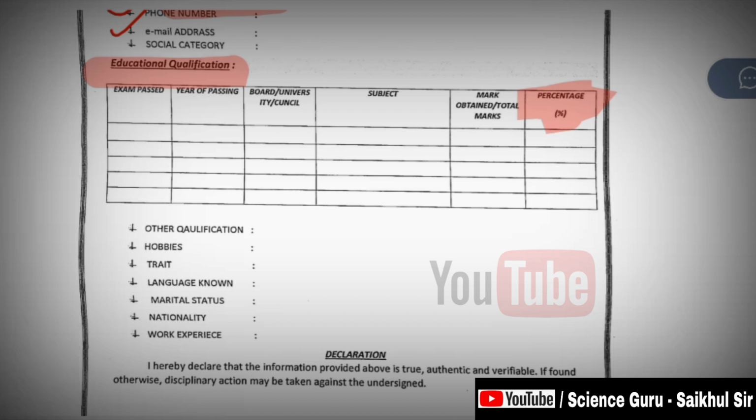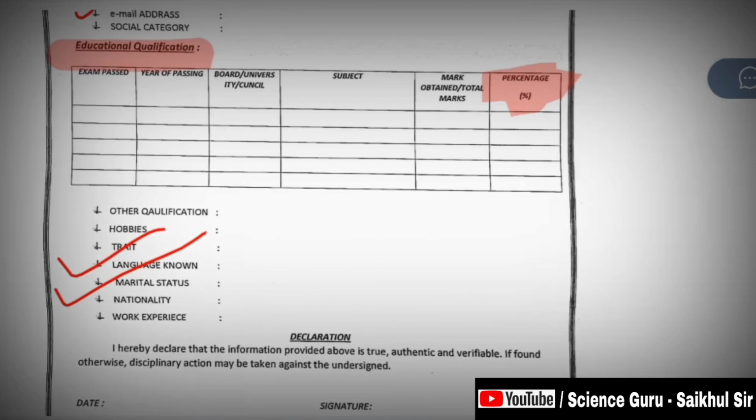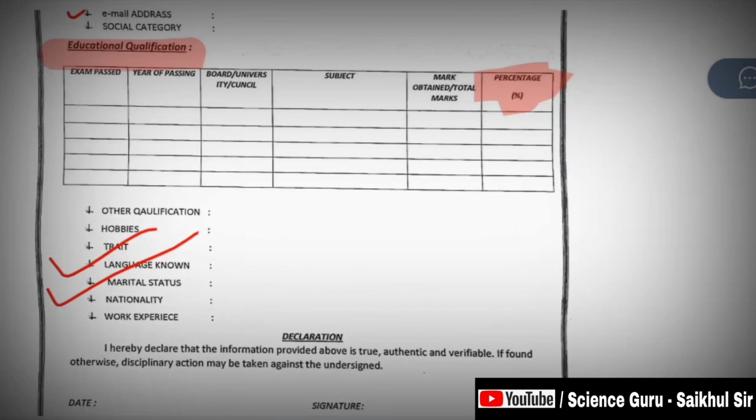Then you have to write your languages known, that is, what languages you know well. Just write English, Assamese, Bengali, Marathi, Punjabi, Gujarati, Telugu. You write those languages you know, for communication. Then you write your marital status, married or unmarried, just write there. And nationality, write your nationality.